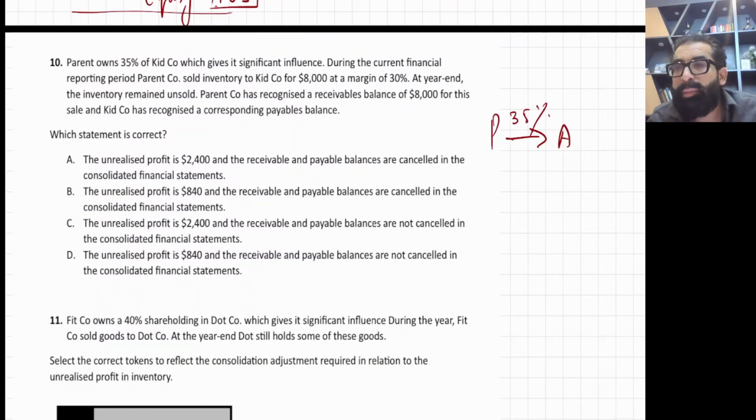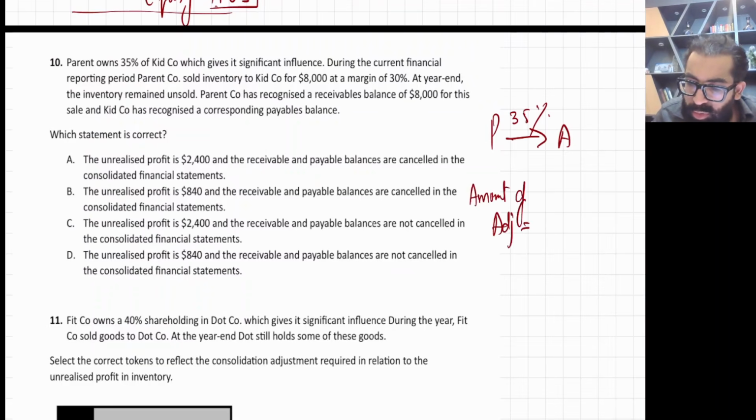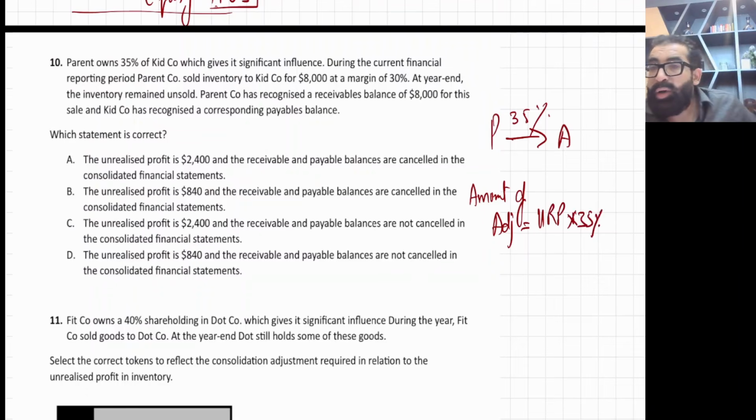associate, first you need to calculate the amount of adjustment. And you know what the amount of adjustment is? Amount of adjustment is URP multiplied by your holding percentage, which is 35%. In my class, I often say that in case of a subsidiary, you make an adjustment of complete URP. But in case of an associate, you first calculate URP and then you multiply it by the holding percentage.